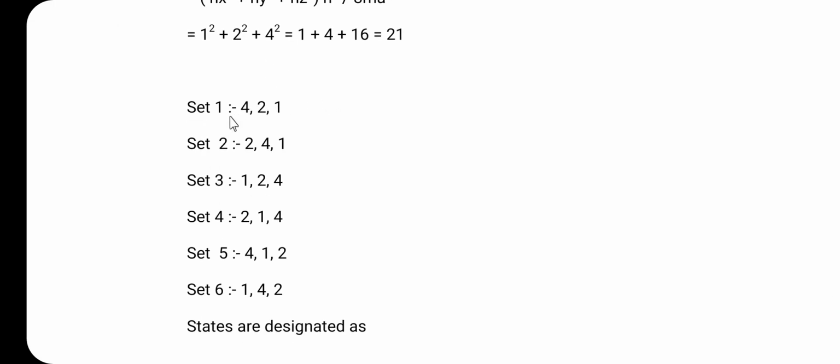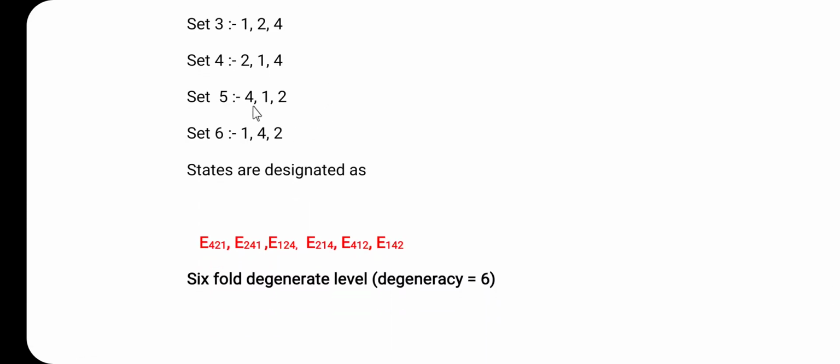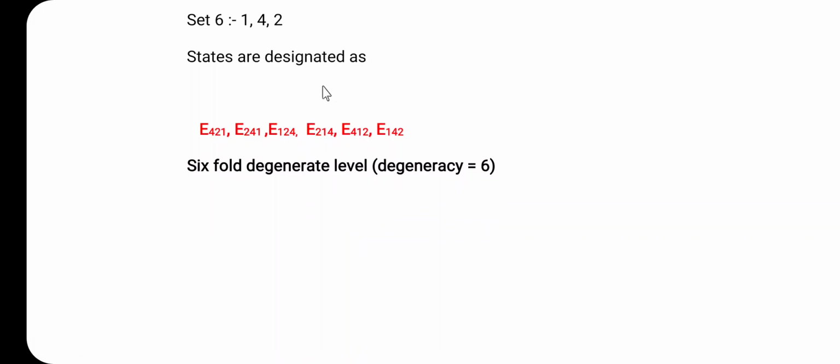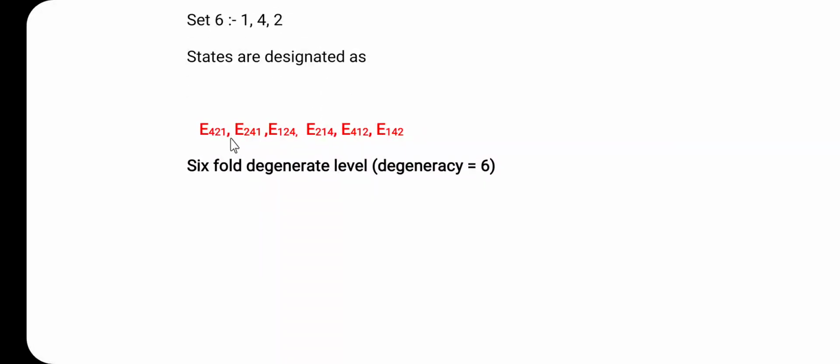So, set first is 4 2 1, set second is 2 4 1, set 3 is 1 2 4, set 4 is 2 1 4, set 5 is 4 1 2 and set 6 is 1 4 2. So, these energy states are designated as E421, E241, E124, E214, E412 and E142. So, here it is a 6-fold degenerate level, that is the degeneracy is 6.